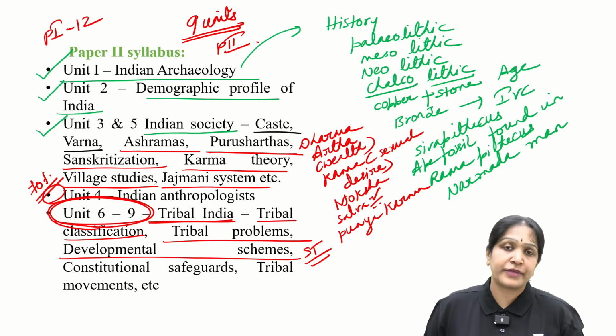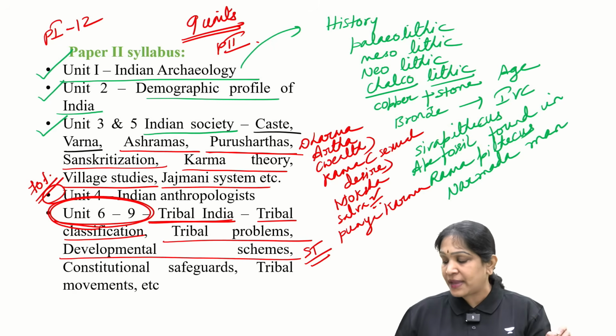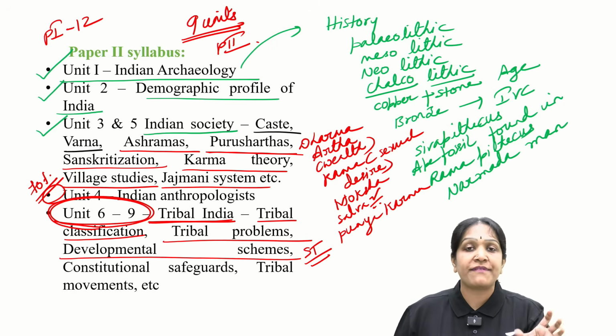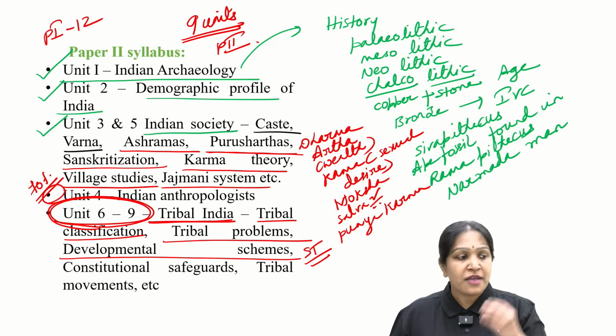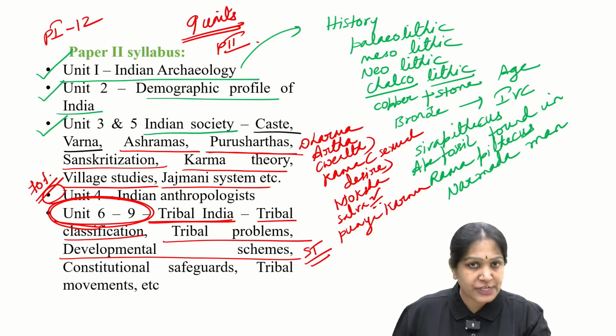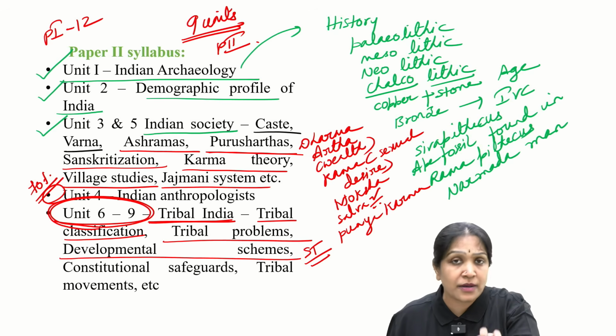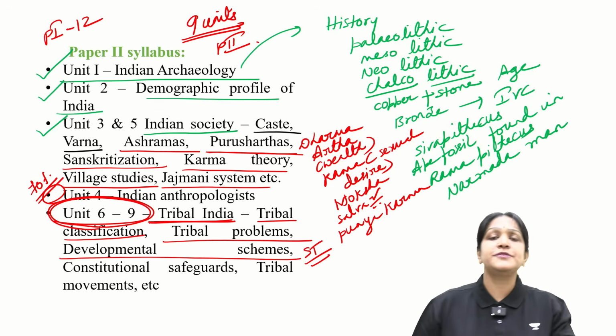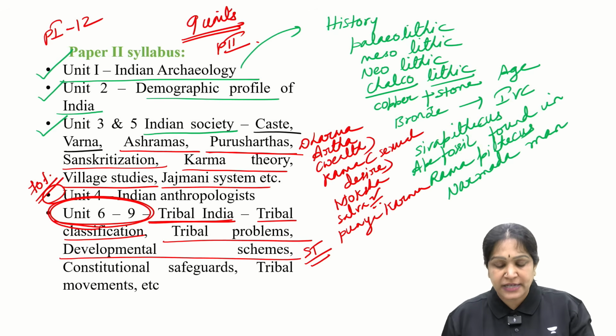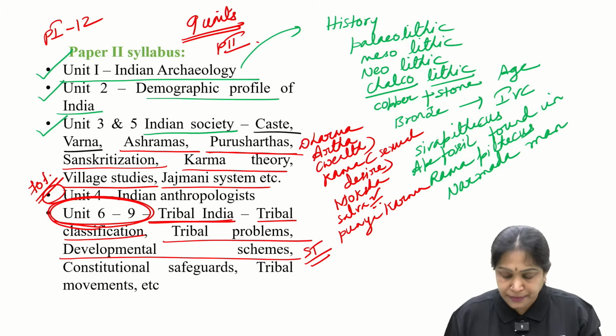What is the role of the government? Government should give a helping hand to them. Through what? Developmental schemes, hostels, free education, midday meal programs, or marketing the tribal goods. So like that we have various schemes and programs, governmental schemes and programs.